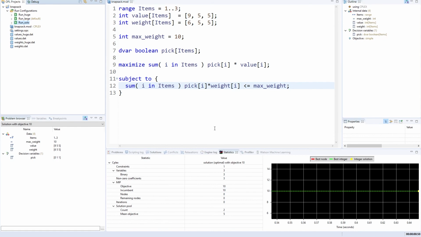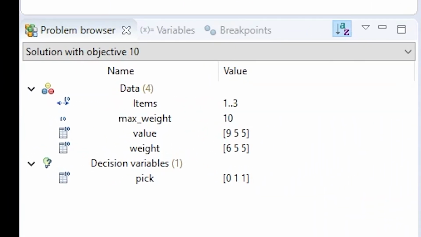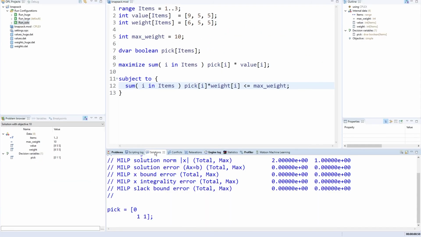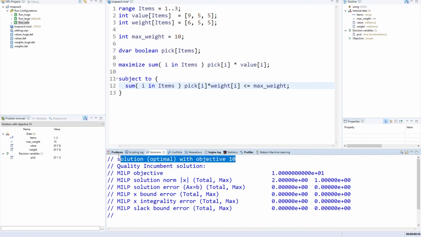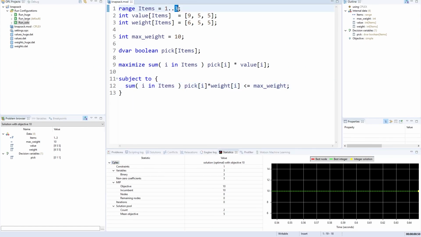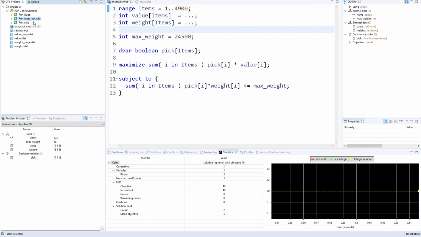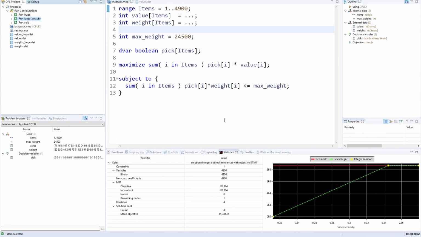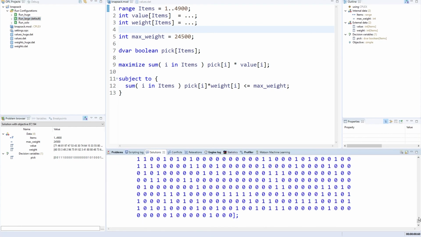Let's run it. So it has apparently figured out, pick the second and third item, get value 10. That's correct. Even if it's not very impressive at this point, but let's get a bigger instance. We'll do the large one from before. It has 4,900 items, and I've put the weights and values in a different file. Syntax for that is pretty funny, I think. And that's it. Let's run it. Oh, wow. Okay. It finds the solution in 0.6 seconds. That's really fast. It's almost as fast as our initial Java and C++ code.